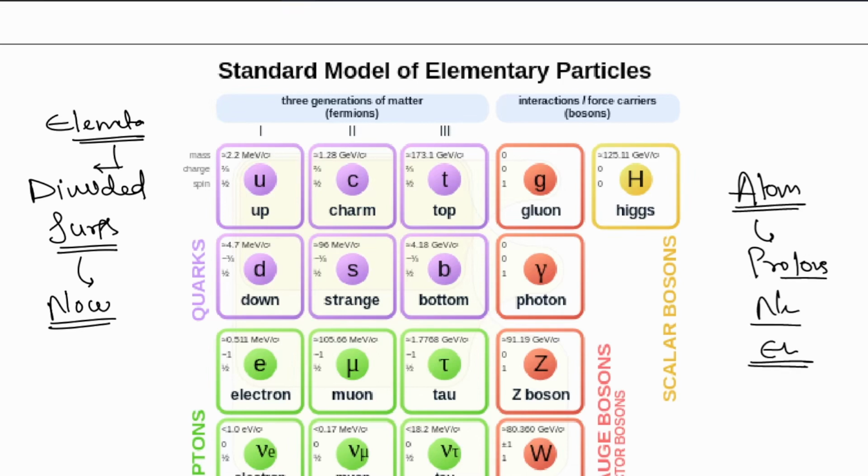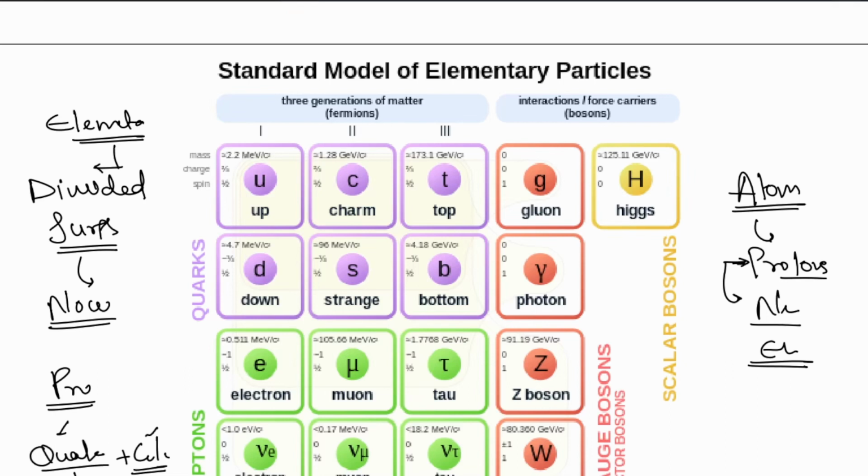Then there was a time when we thought that protons and neutrons cannot be divided further. But we discovered that even the protons and neutrons are made of various different particles, whether it is leptons or quarks. So whether it is a quark particle plus gluon. Then we came to know that these quark particles are also up, down, then strange quarks, and so on. All right. Strange quark, charm quark, and so on.